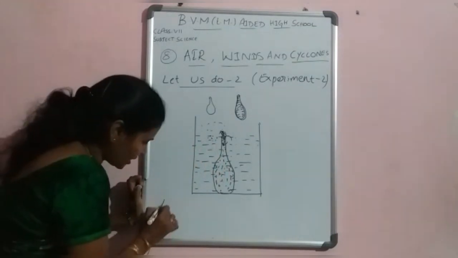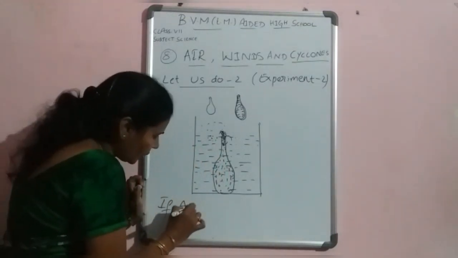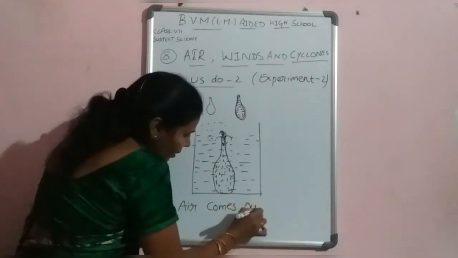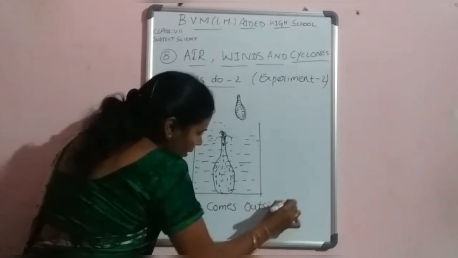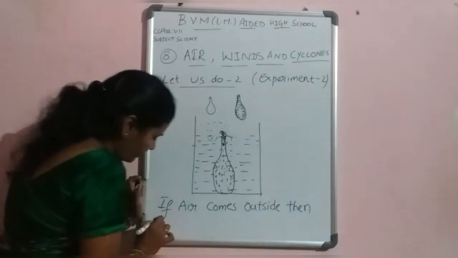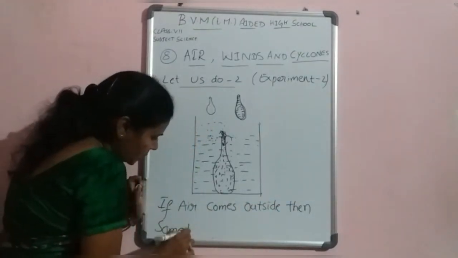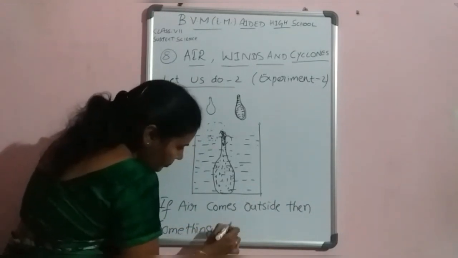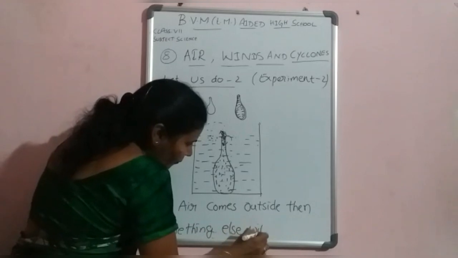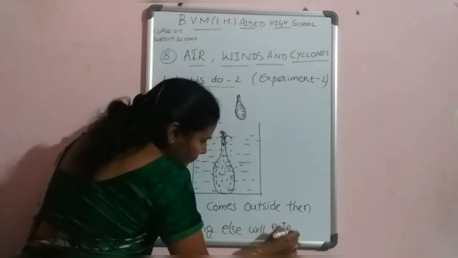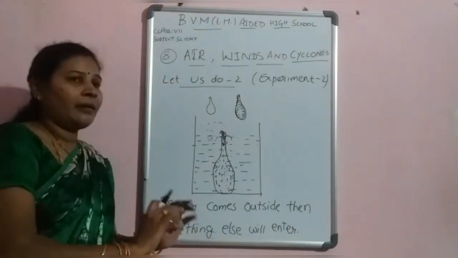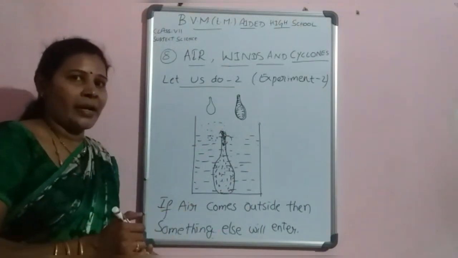From this, what do you understand? If air comes outside, then something else will enter. Then that air occupies the surroundings.